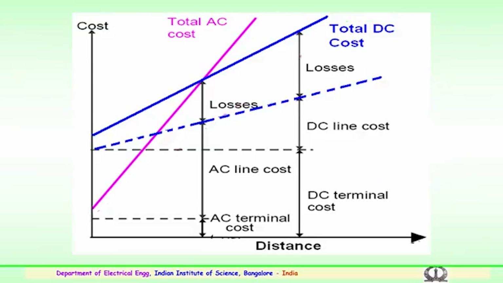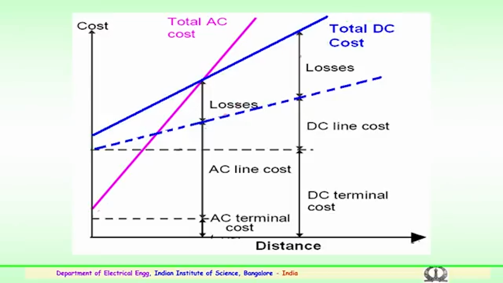Just before going to the slide, I would like to mention the high voltage. When we talk about high voltages, where exactly is high voltage defined? When we see the international standard 60060, it very clearly mentions any voltage above 1000 volts is treated as high voltage in case of AC, and 1500 volts and above is treated as high voltage DC. So, this we have to bear in mind.